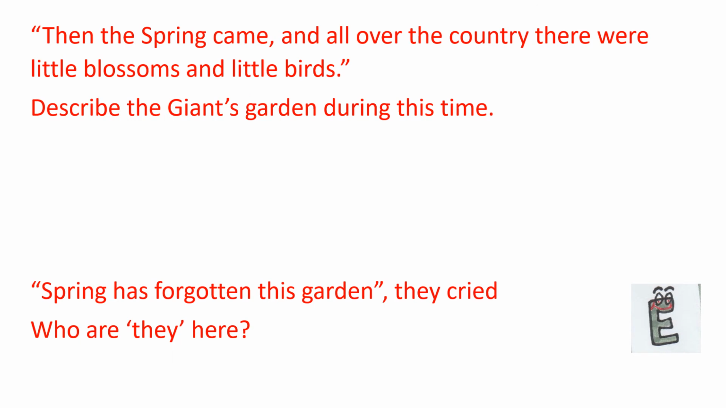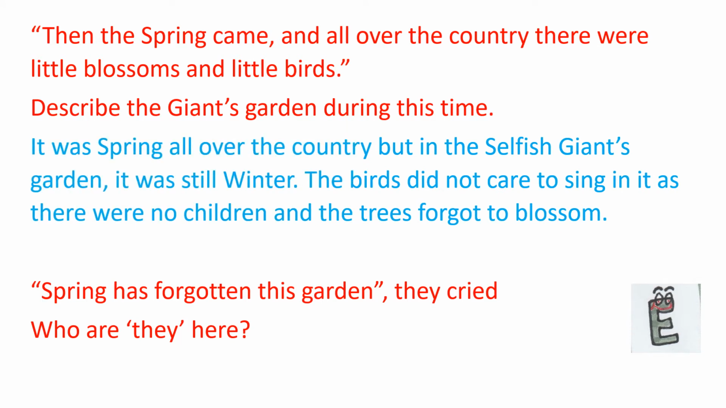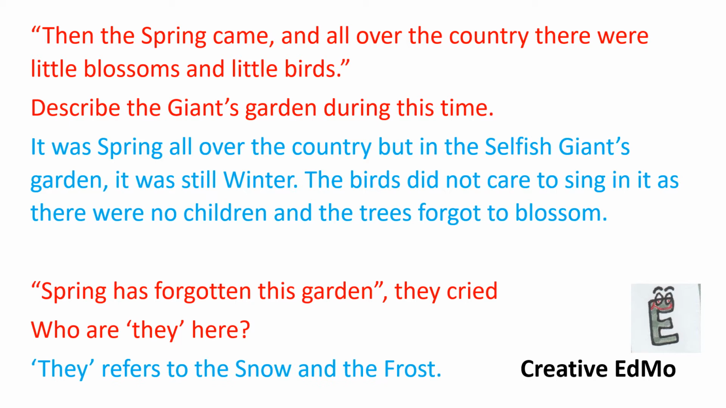Then the spring came and all over the country there were little blossoms and little birds. Describe the giant's garden during this time. Very important question. It was spring all over the country, but in the selfish giant's garden, it was still winter. The birds did not care to sing in it as there were no children and the trees forgot to blossom. Spring has forgotten this garden, they cried. Who are they here? They refers to the snow and the frost.